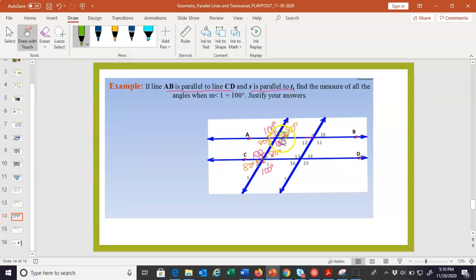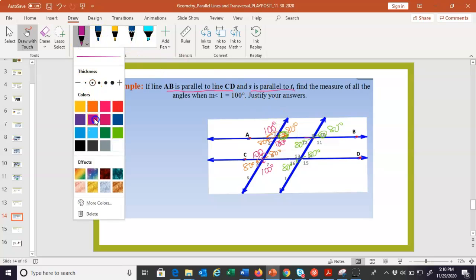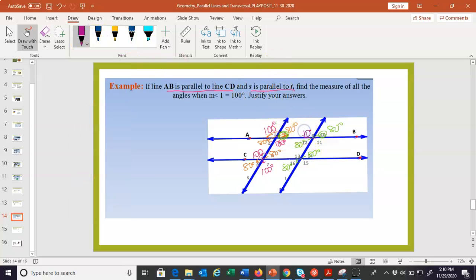Angle 2 and angle 10, those are corresponding, right, in the same position. So this is also 80. And hopefully you can kind of see it unfolding, right? This is 80, 80. I'm just doing alternating. Here's another vertical. And then of course, I know that you could guess the other angle is 100, right? Because these add up to 180.